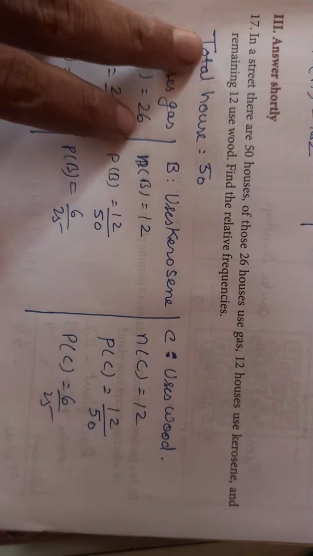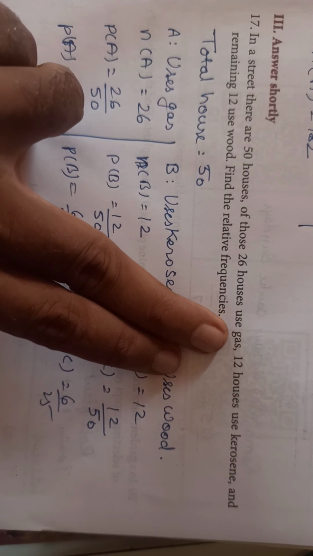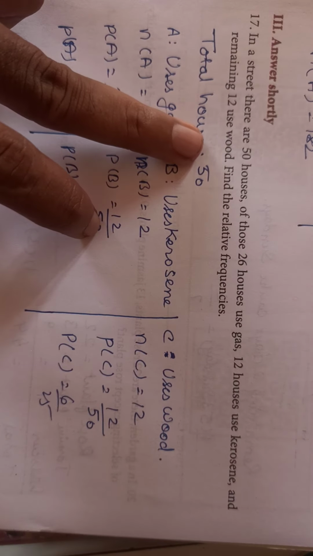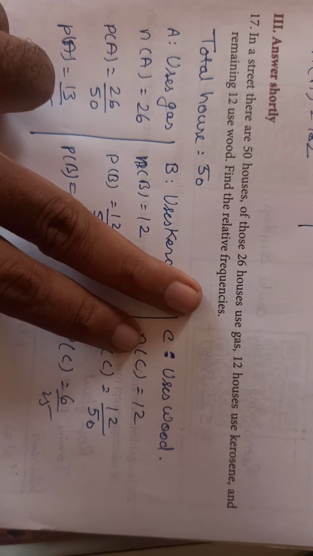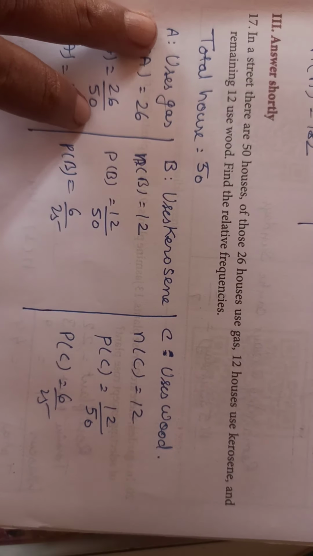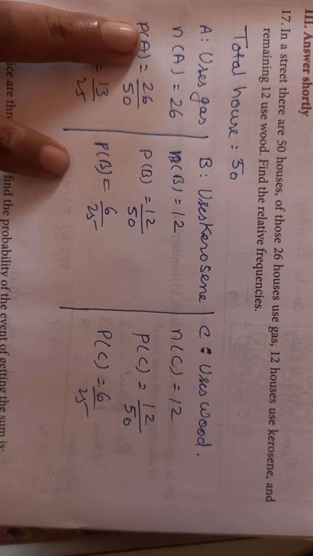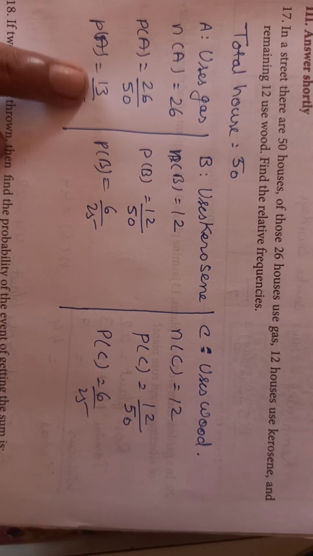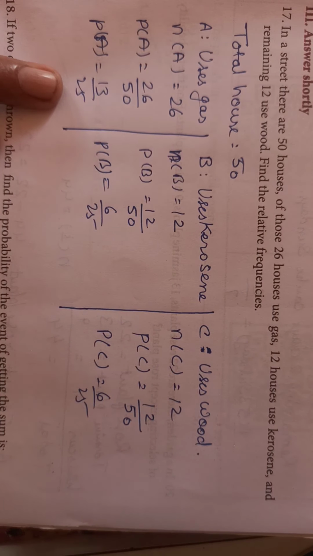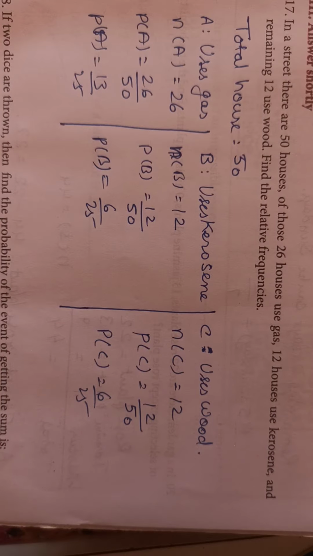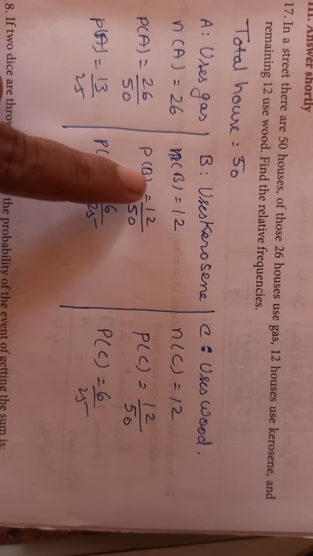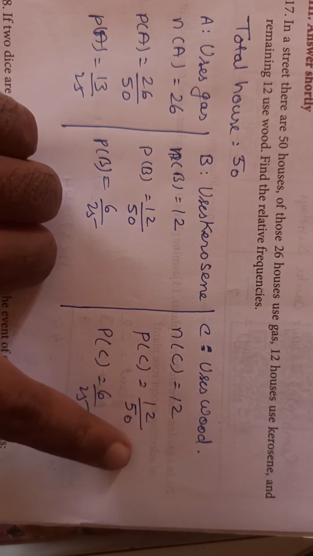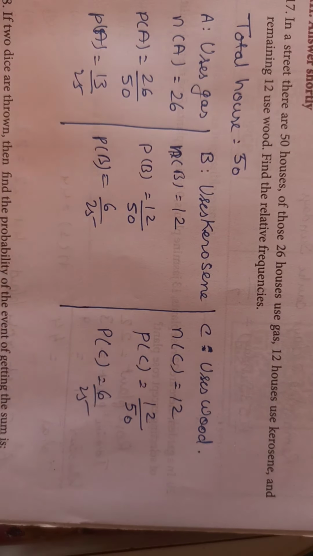In a street, there are 50 houses. Of these, 26 houses use gas, 12 houses use kerosene, and the remaining 12 houses use wood. Find the relative frequency. Total houses 50. A, they use only gas. n of A equals 26. P of A equals 26 by 50, which is 13 by 25, because we cancel it by 2. Kerosene: 12 by 50, 6 by 25. Wood: 12 by 50, 6 by 25.